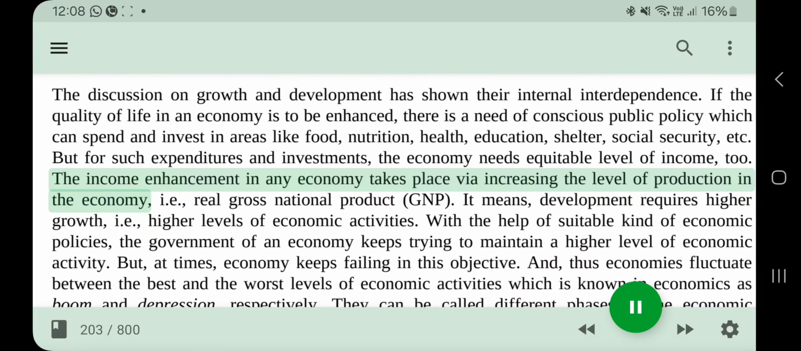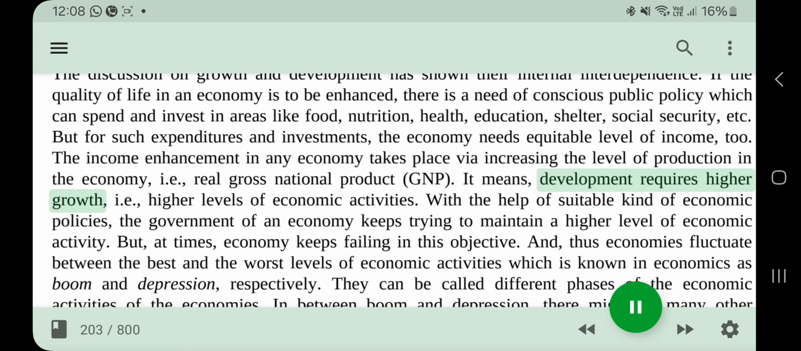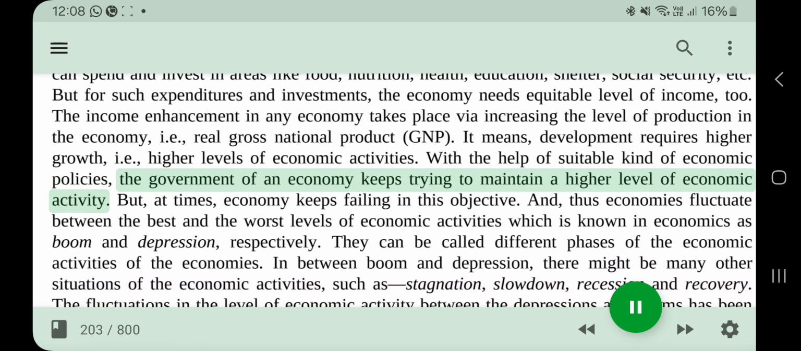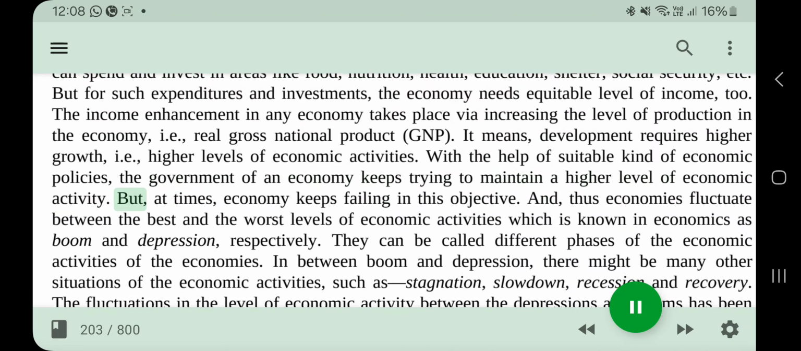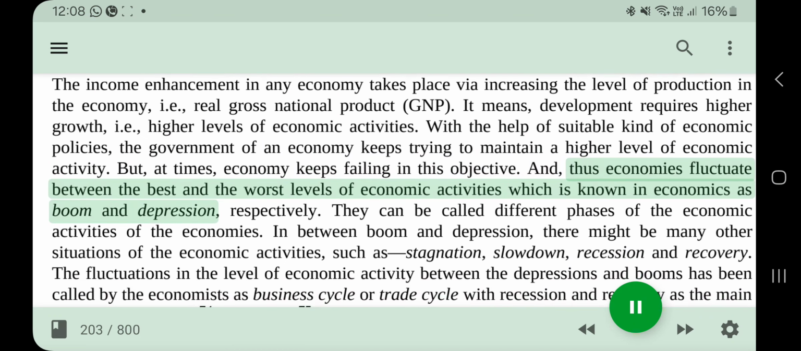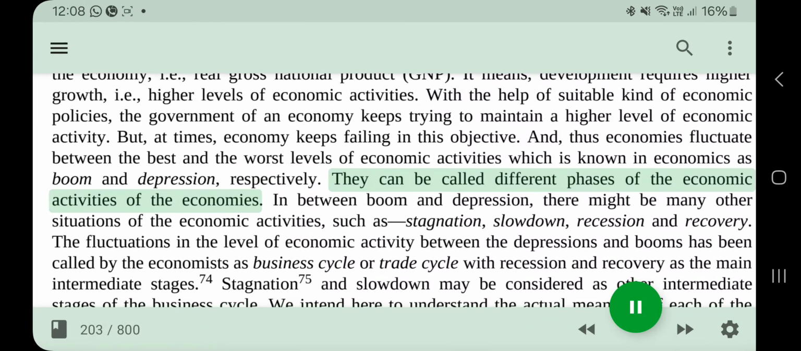But for such expenditures and investments, the economy needs an equitable level of income, too. The income enhancement in any economy takes place via increasing the level of production in the economy, i.e., Real Gross National Product, GNP. It means development requires higher growth, i.e., higher levels of economic activities. With the help of suitable kinds of economic policies, the government of an economy keeps trying to maintain a higher level of economic activity. But, at times, the economy keeps failing in this objective. And thus economies fluctuate between the best and the worst levels of economic activities, which is known in economics as boom and depression, respectively. They can be called different phases of the economic activities of the economies.